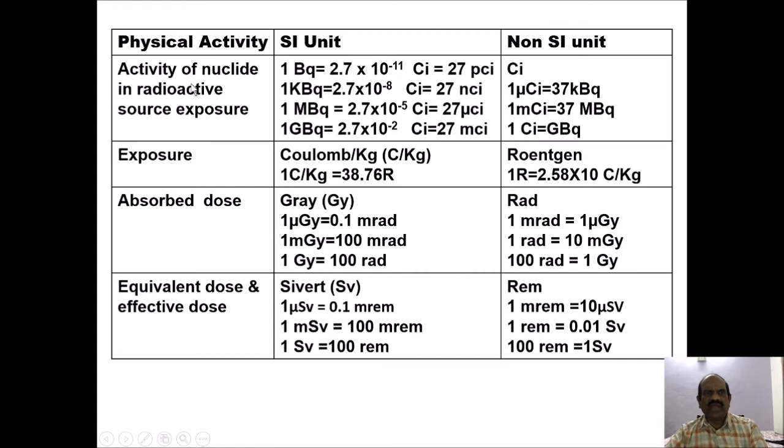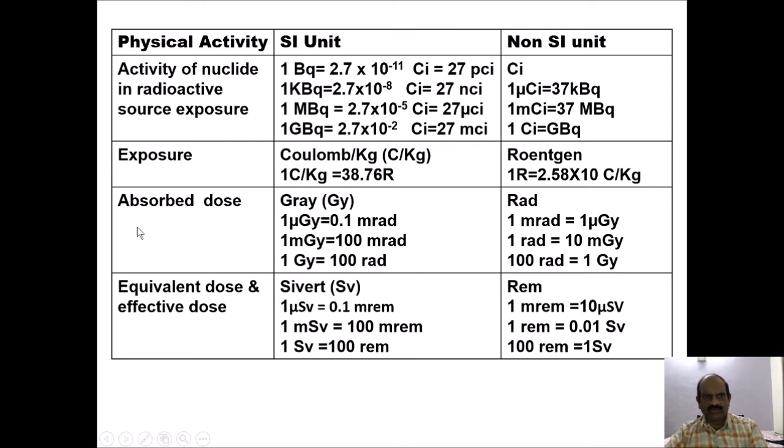Activity of nuclide in radioactivity source exposure. Say these are the various units which are used. Say becquerel, 1 kilobecquerel, say that is the megabecquerel, and that is say gigabecquerel, and so on. Then you can see non-SI unit Curie and so on. Then exposure, that is expressed as coulomb per kilogram, that also we know.